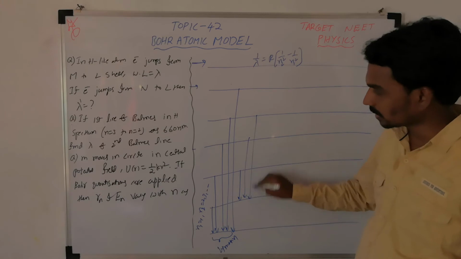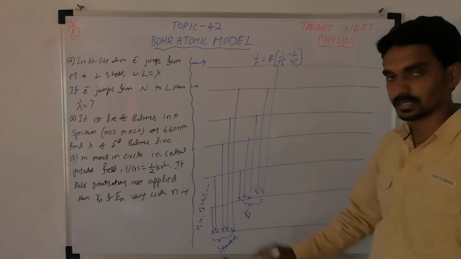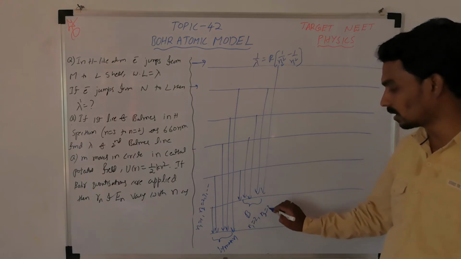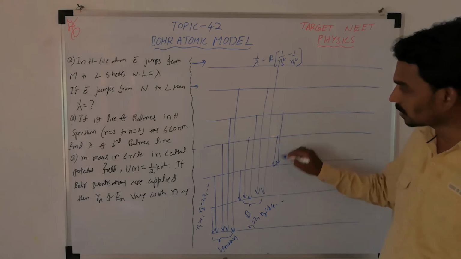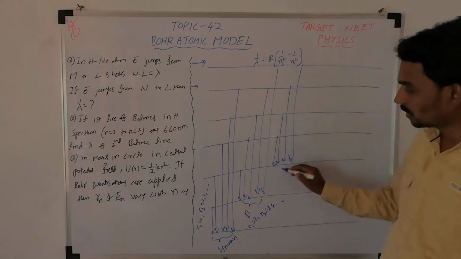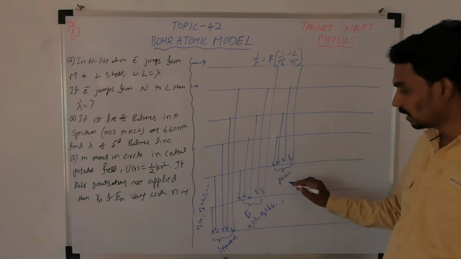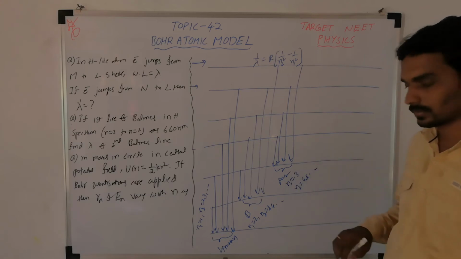Now next is the Balmer series. If the electron takes a transition from a higher level to the second orbit, this is called the Balmer series. Here n1 is 2, n2 is 3, 4, and so on. Similarly, when it takes a transition to the third orbit, it is called the Paschen series. Here n1 is 3 and n2 is 4, 5, and so on.